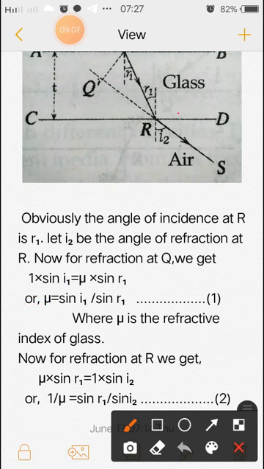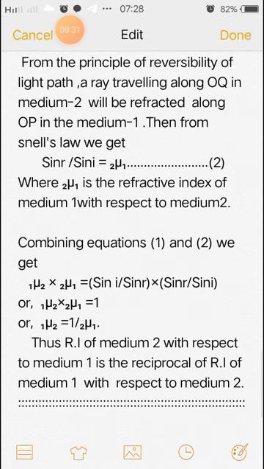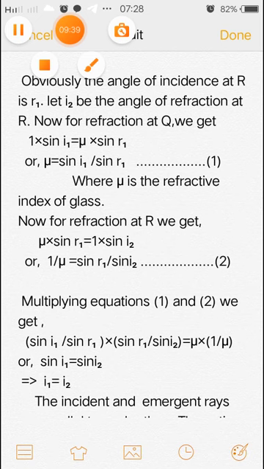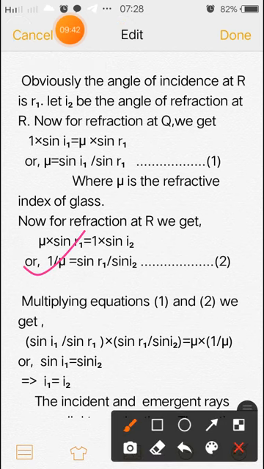Similarly, if we consider the refraction at R, Snell's law can be written in the form mu into sin R1 is equal to 1 into sin I2, and from that we get 1 by mu is equal to sin R1 by sin I2.